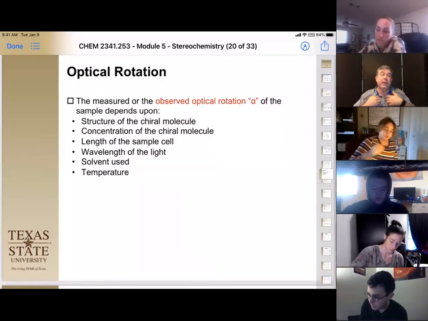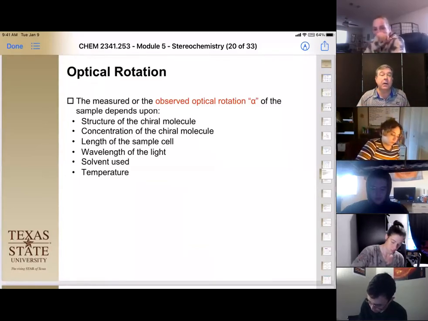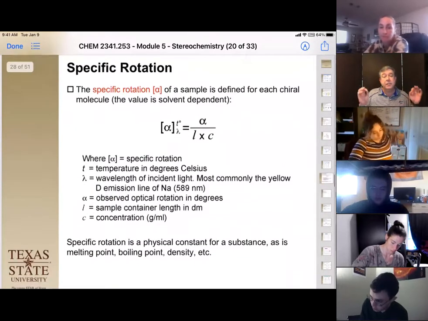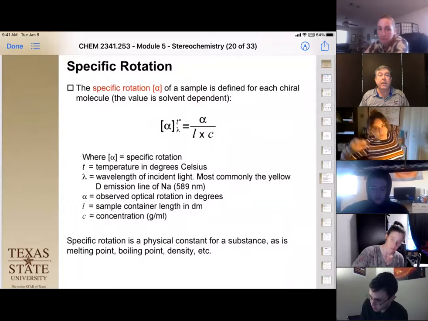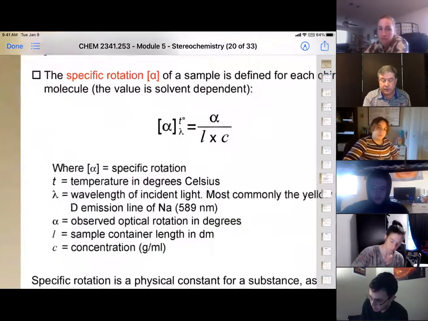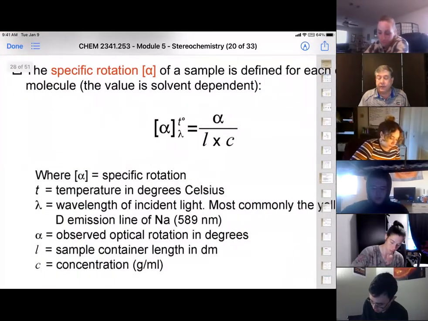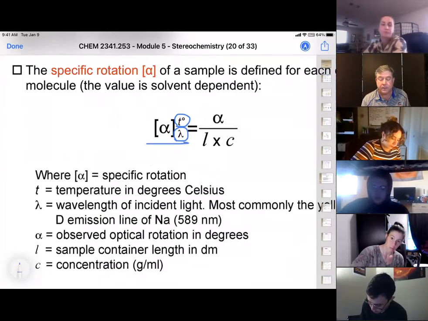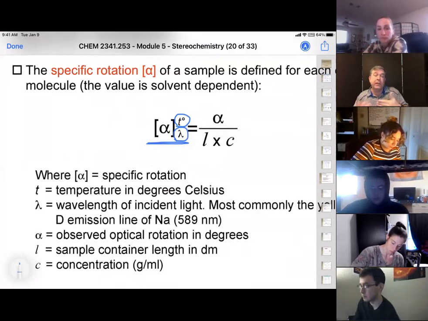If I want to compare my data to yours, we have to have a specific notation that lets us share the same data. We call that specific rotation, okay? Specific rotation is usually this alpha in a bracket. With the alpha in a bracket, we have our temperature and our wavelength of light, and that tells us that we have standardized it so that we can compare data.